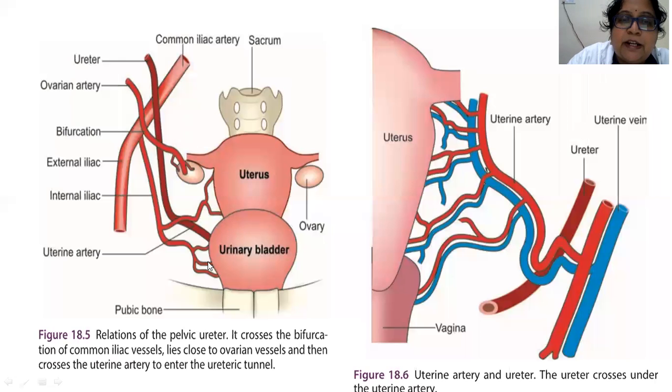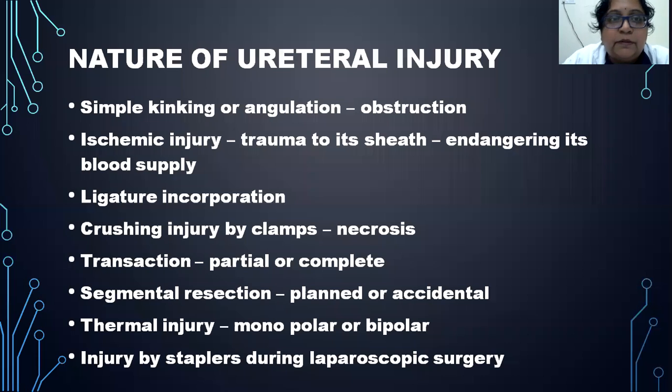And finally, if there are any congenital malformations, it can be injured. And what are the types of ureteric injuries? It can be a simple kinking or angulation which will lead to obstruction of the ureter, or there can be an ischemic injury where the ureteral sheath is prone to damage, and if the sheath is damaged, there is endangering of its blood supply.